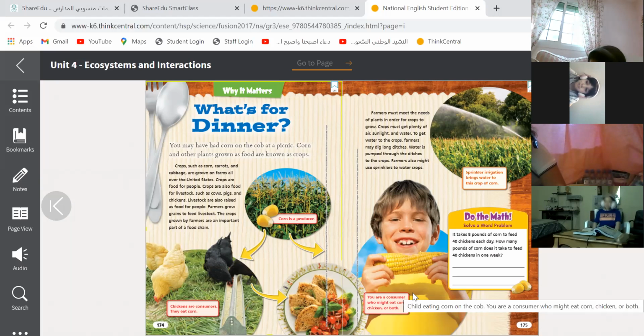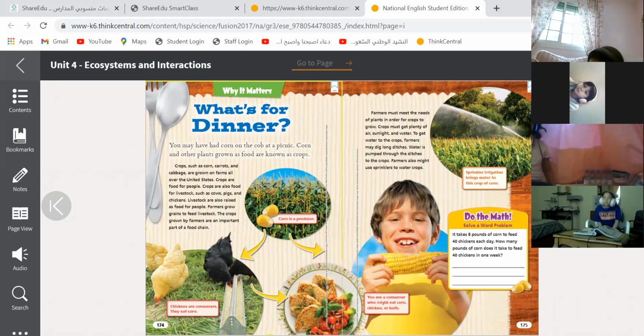Okay, what kind of consumers are we? Are we omnivores, carnivores, or herbivores? Carnivores. Why carnivores? Do we only eat meat or do we eat plants too? If we eat both, so that makes us what? Yes, we eat plants. We eat plants and animals, so that makes us omnivores. Omnivores.